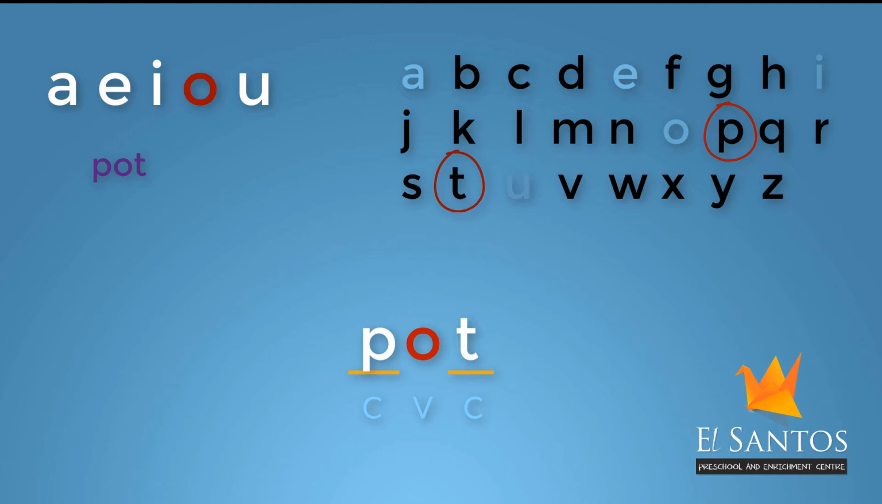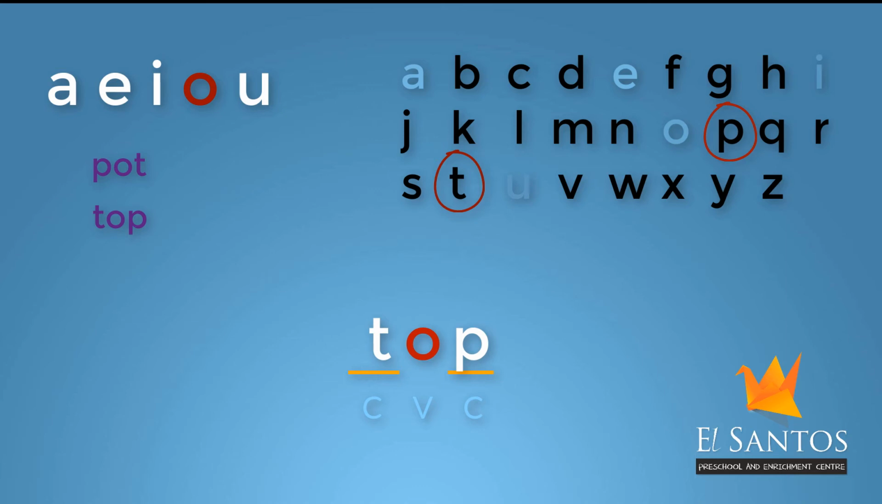For our next word, let me swap the letters P and T. So we put P in the place of T and T in the place of P. And it reads as T, O, P, top, top. Easy, right? Okay. Let's use both these words in a sentence. The pot is on the top of the shelf.